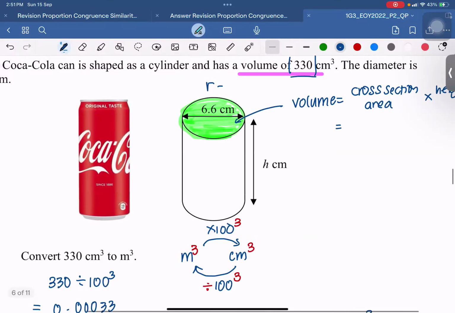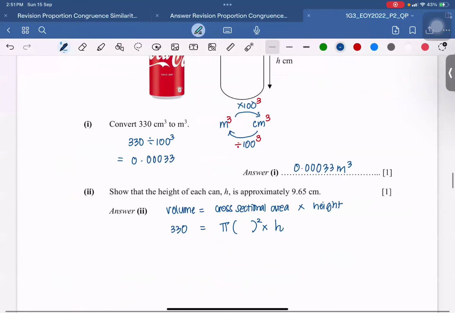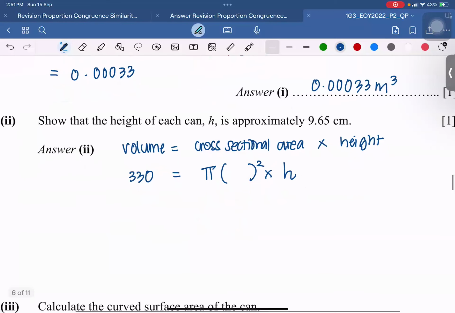Oops. What is the radius? Anyone can help me find the radius? Simple, straightforward. Come on, we are left with 10 minutes. Radius, what's the radius? Thank you, 3.3. Right, thank you, Sean. Right, so the radius is 3.3 square.